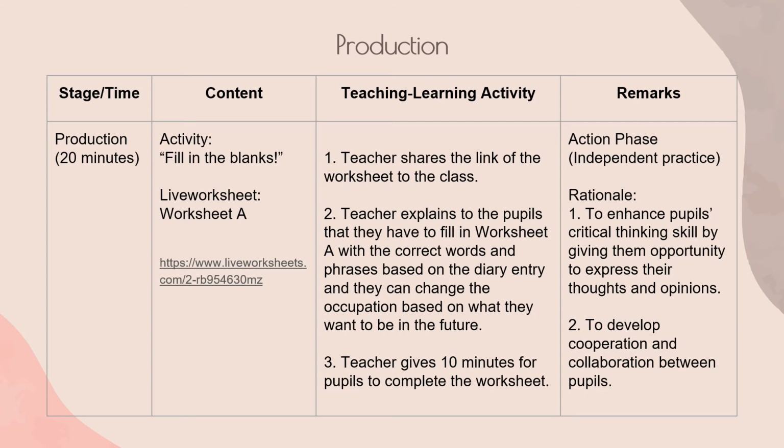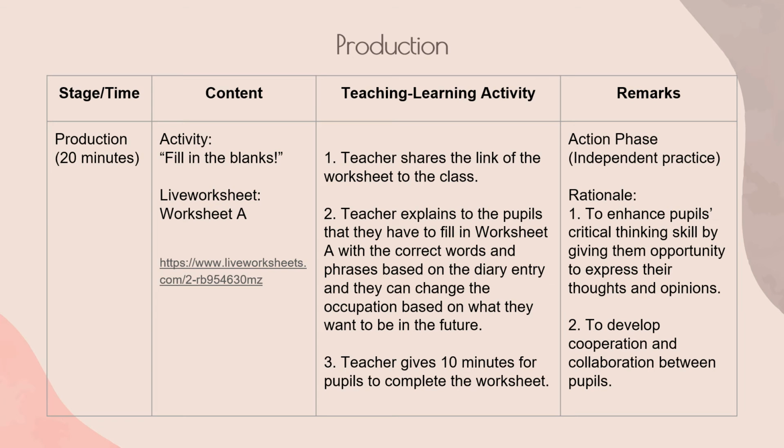The second step is the teacher will explain to the pupils that they have to fill in worksheet A with the correct words and phrases based on the diary entry, and they can change the occupation based on what they want to be in the future.